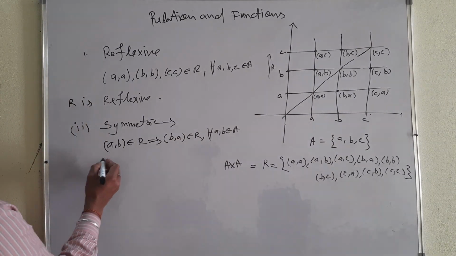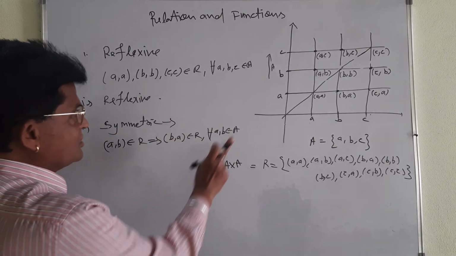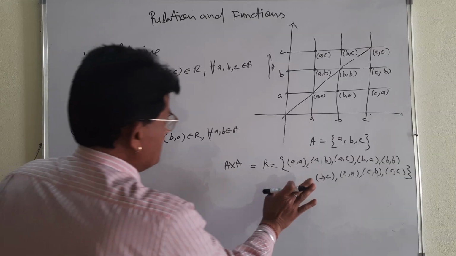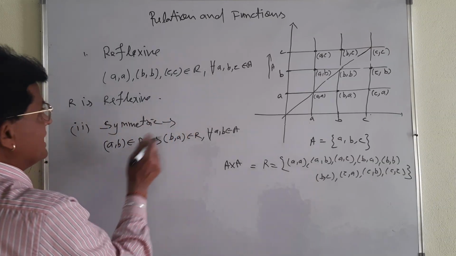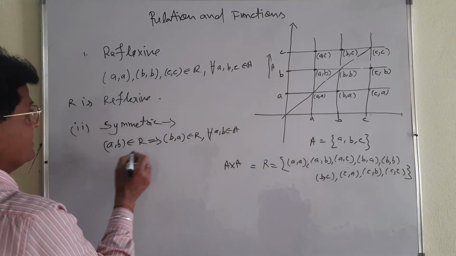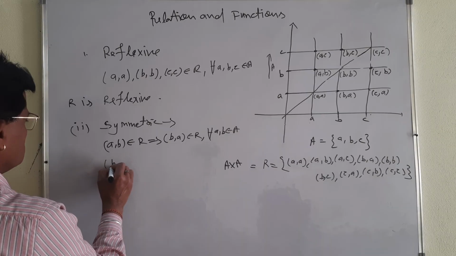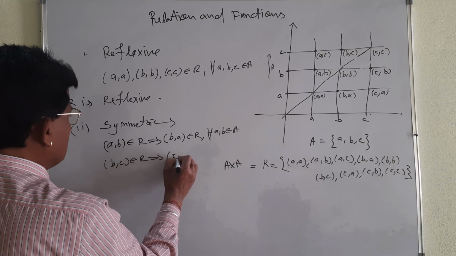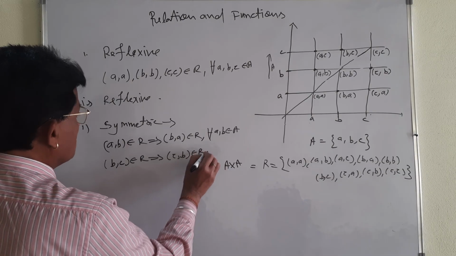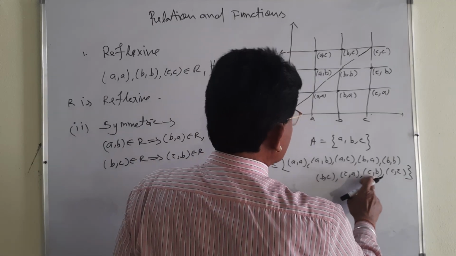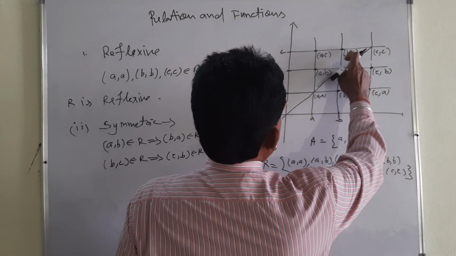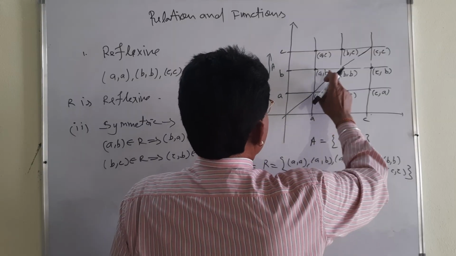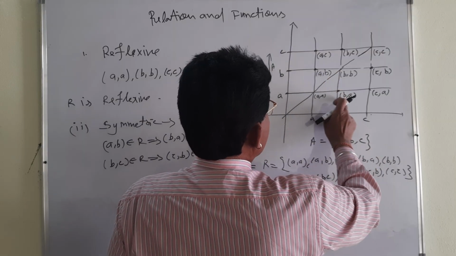Similarly, not only this, each and every case you must write, whichever is in the relation. As I have taken (A, B), you see (B, C). (B, C) belongs to R implies that (C, B) also belongs to R. (B, C), (C, B), and (A, B), (B, A) I have taken.